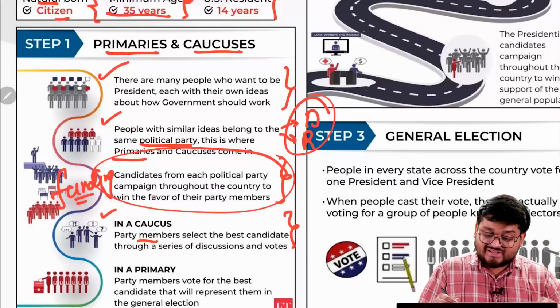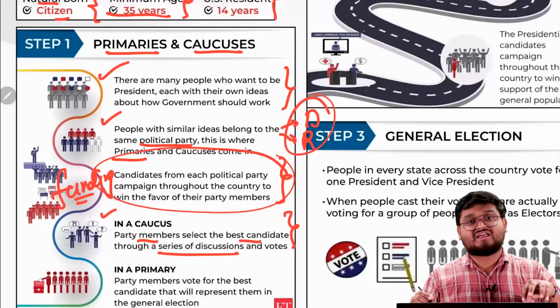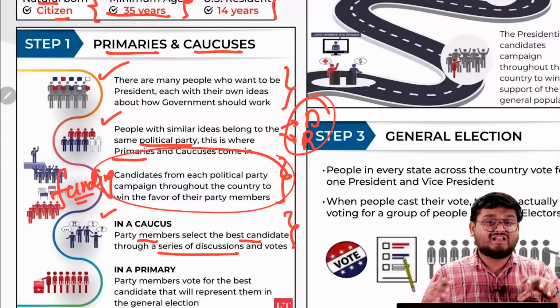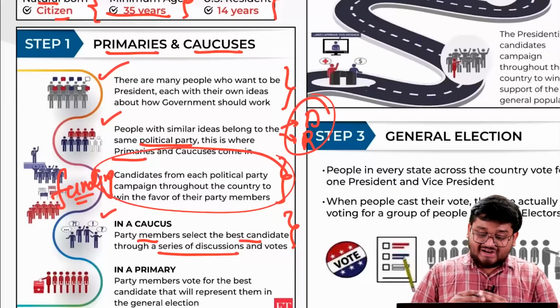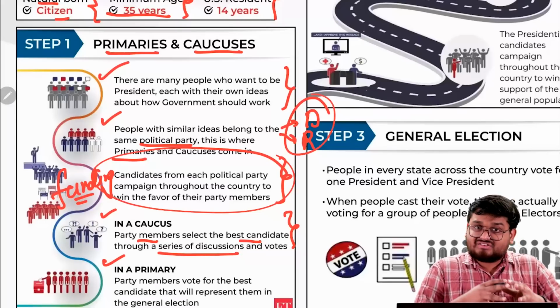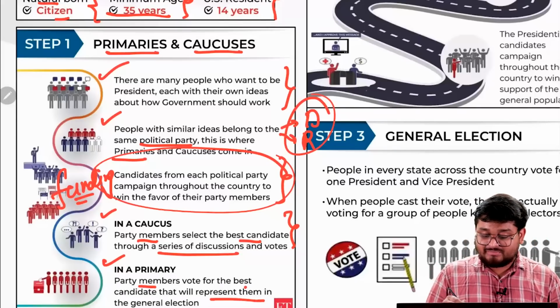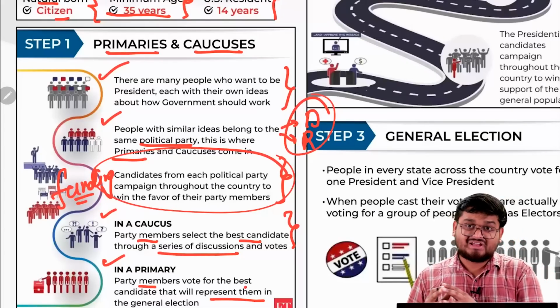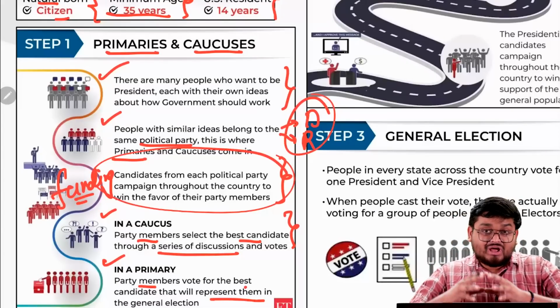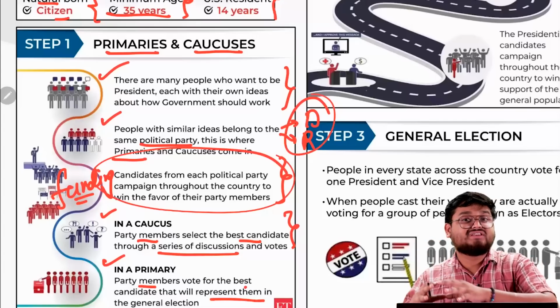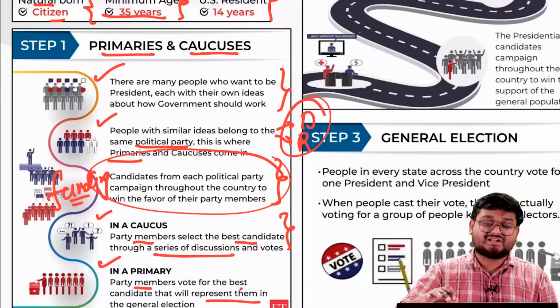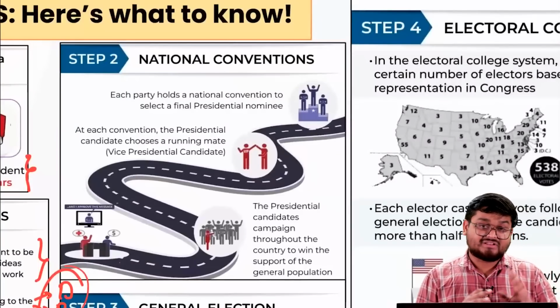Right? They select the best candidates through a series of discussions and votes. That is internal party democracy. Then in a primary event, the party members vote for the best candidate that they will be representing in the general election. So in the primary, the main presidential candidates from each of the political parties will be selected. This was the first step.